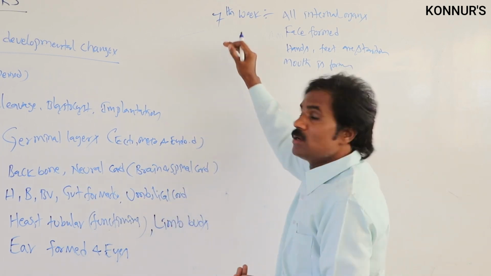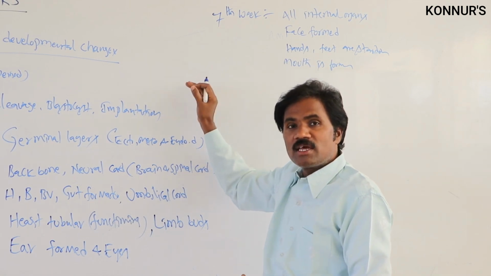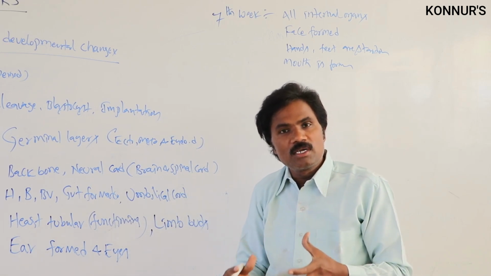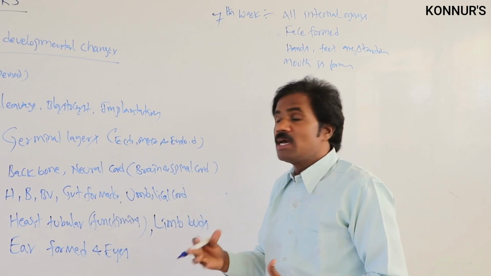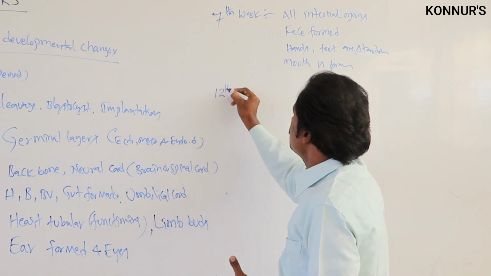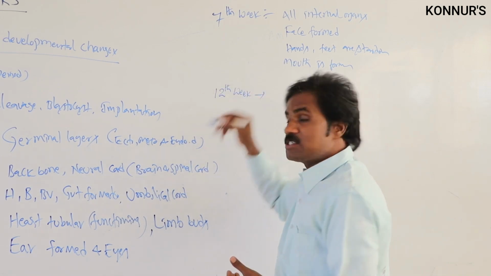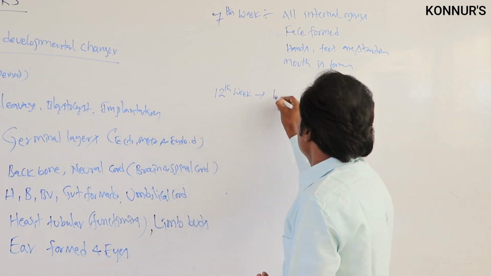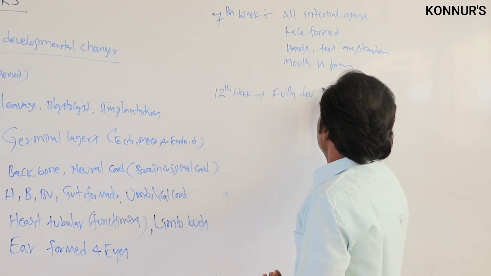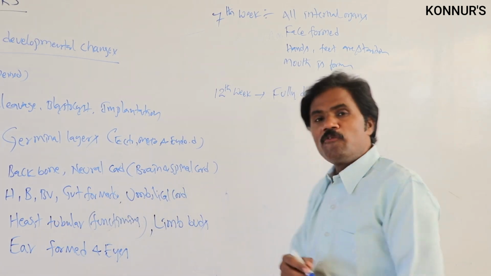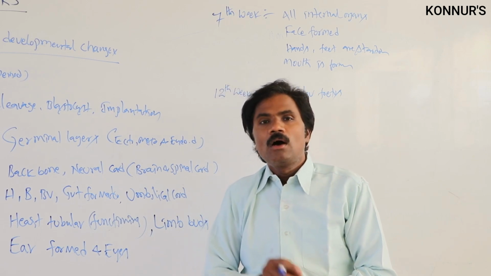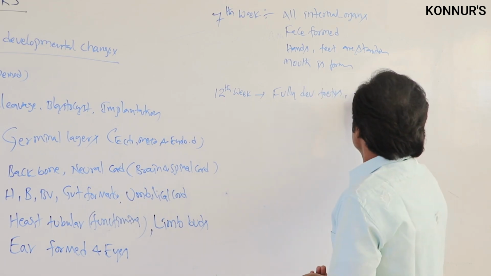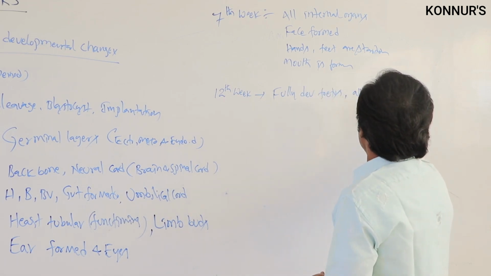Then continuing through the 8th, 9th, and 10th, almost all of it will be developed. Internally, with the help of mitotic division, it can multiply. Then coming to the 12th week, that means after completion of the first trimester, the fully developed fetus will be formed, with all organs as well as muscles, bones,